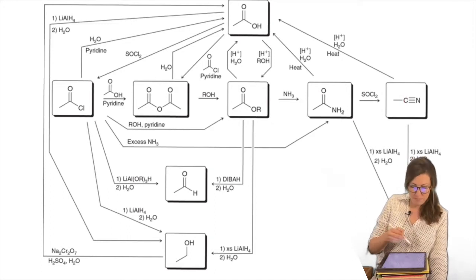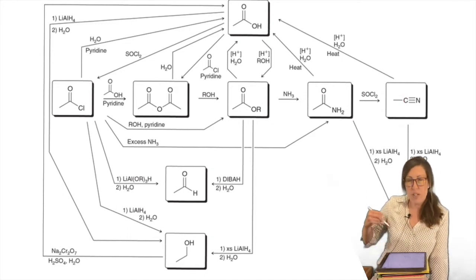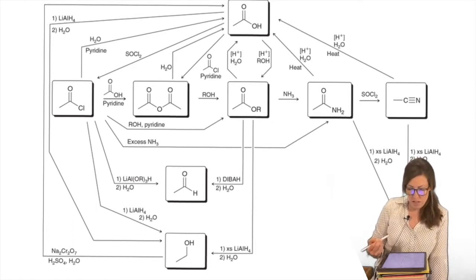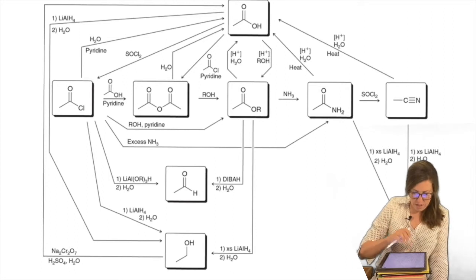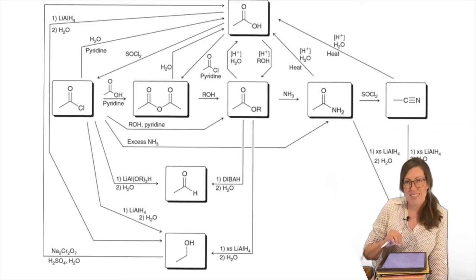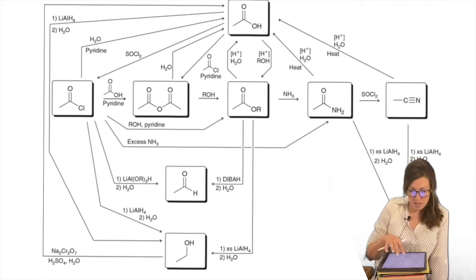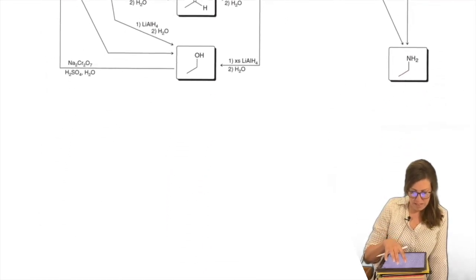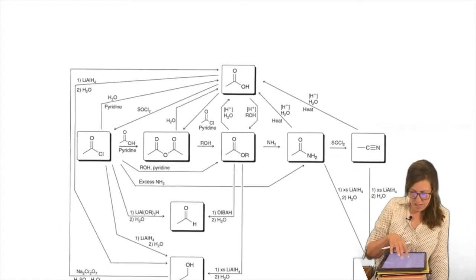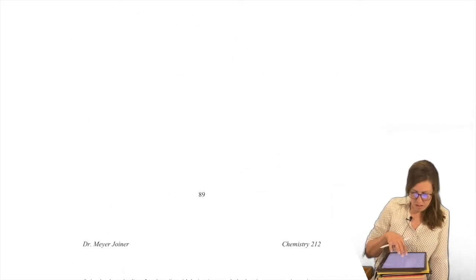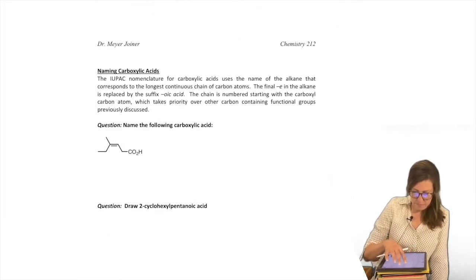Okay. First, since we are in the carboxylic acid chapter, we always revisit nomenclature when we have a new functional group we're really focusing on. And the star of this section is the carboxylic acid. So we are going to focus on how we name a carboxylic acid containing compound. So let's see, I got to move this out of the way. There we go.